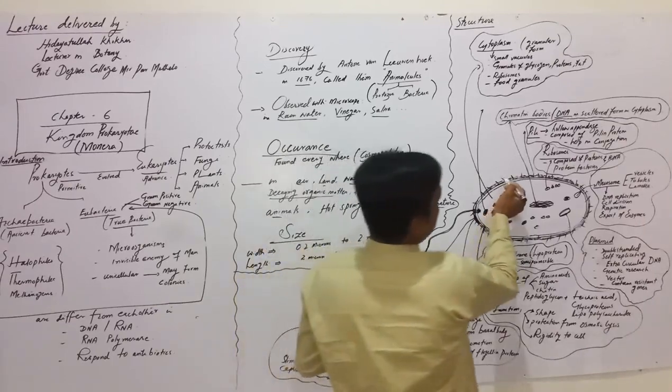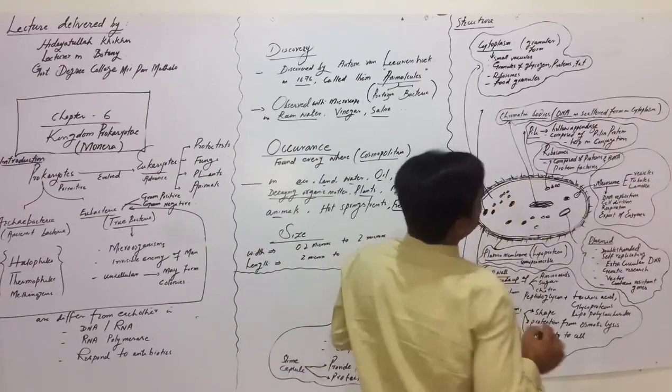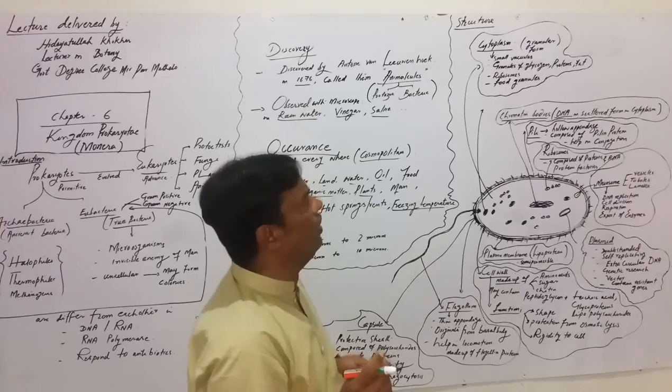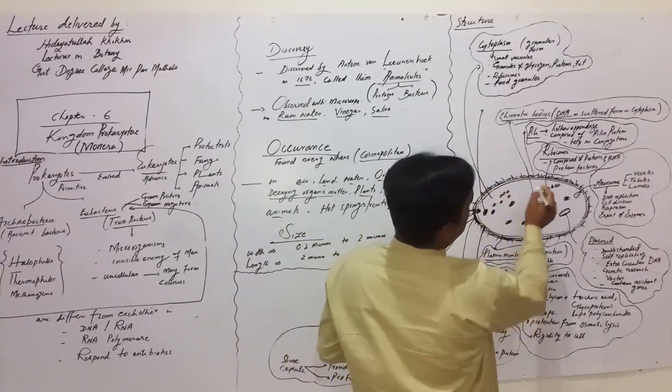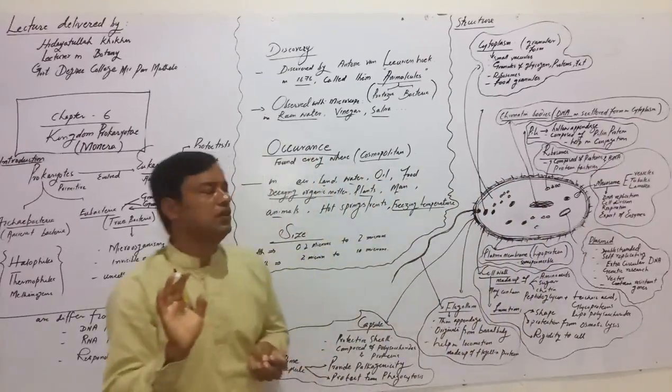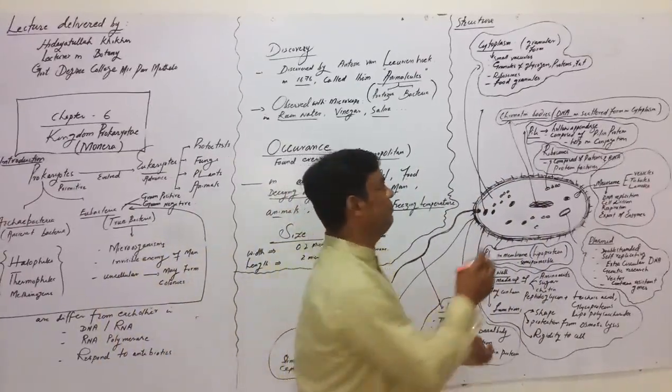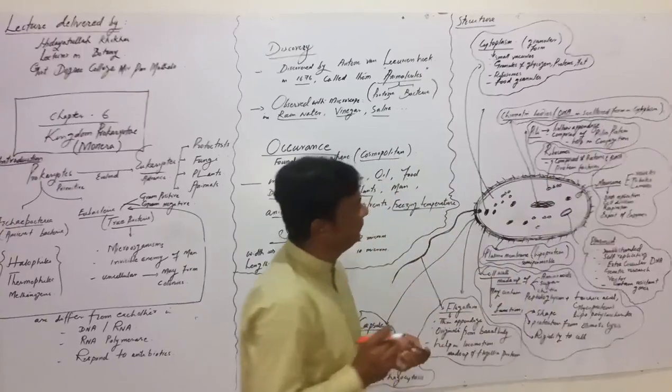Then comes outside, look here, these are the pili. Pili are basically small hair-like appendages composed of pilin protein, and they are not used in locomotion, but their main function is conjugation.